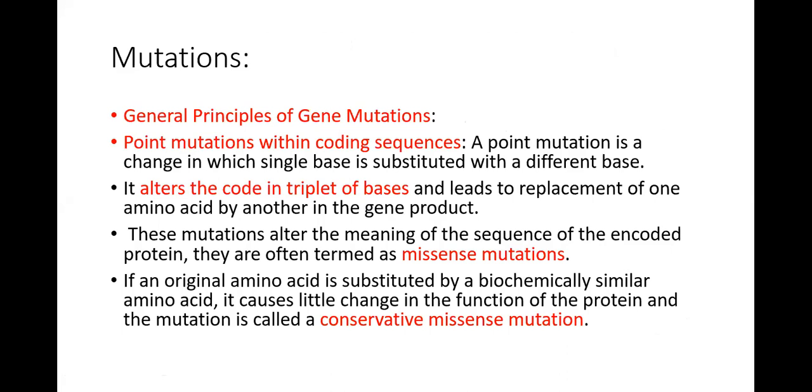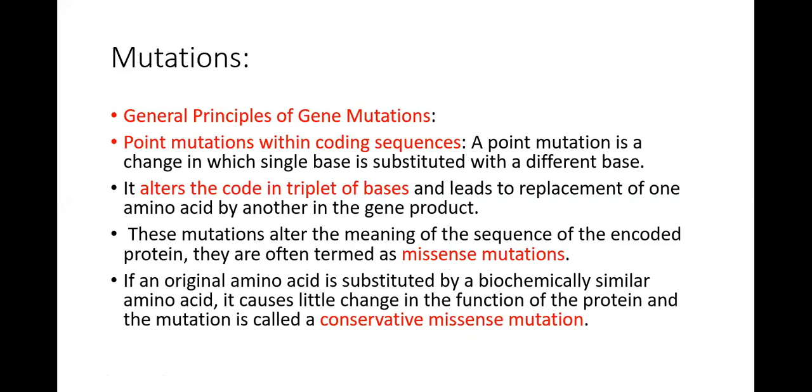Again, I'm going to repeat it. The general principle of gene mutations is point mutation within the coding sequence. As I've told you, it alters the code in the triplet of bases. And these mutations alter the meaning of the sequence of the encoded protein. They are called missense mutation. In the missense mutation, again, we have conservative missense mutation and non-conservative missense mutation.